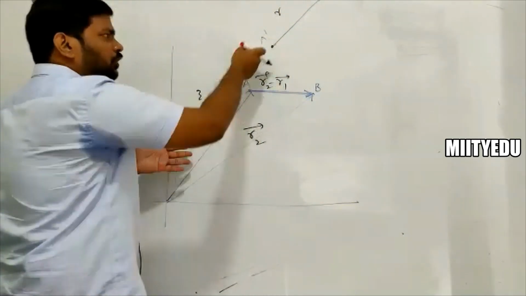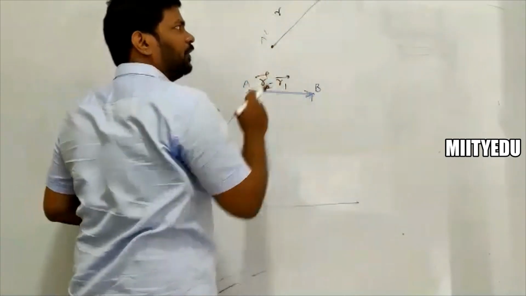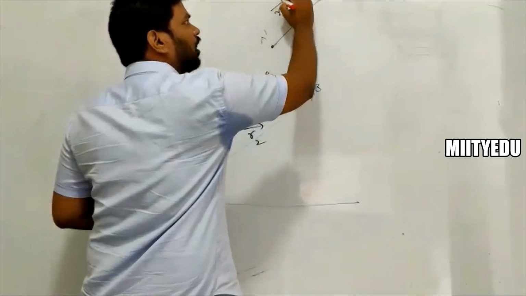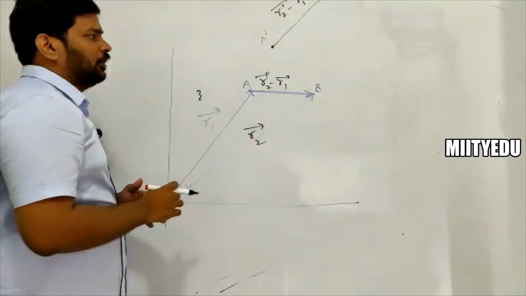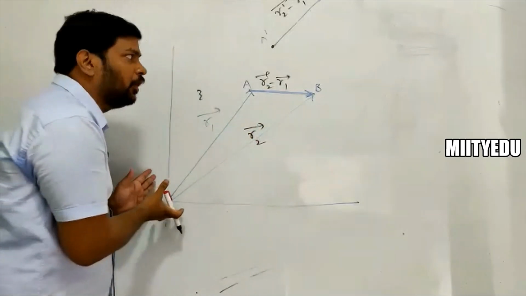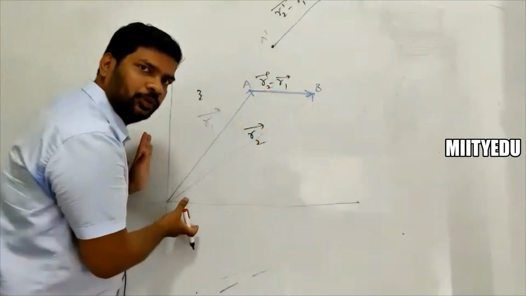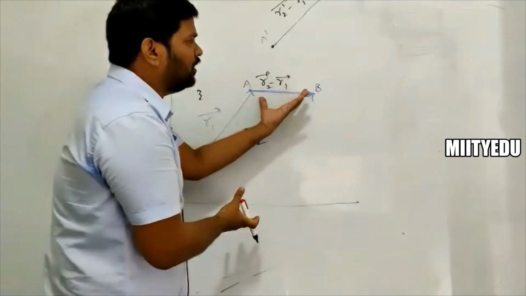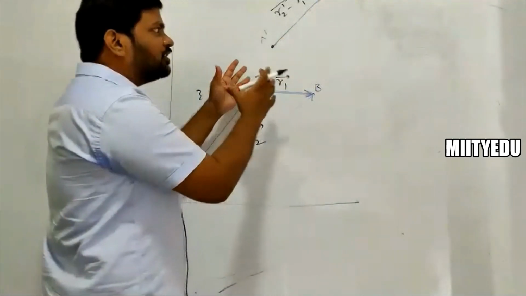You can take the new position vector of A dash and the new position vector of B dash as R2 dash minus R1 dash. Now if you observe with respect to this reference frame, this is a vector. If you define this as a spatial vector with respect to this reference frame, this vector is observed like this after some time. So you can understand there is a change in the vector.